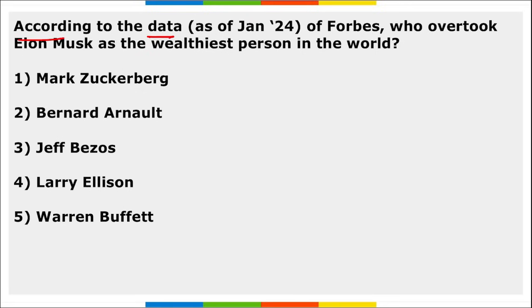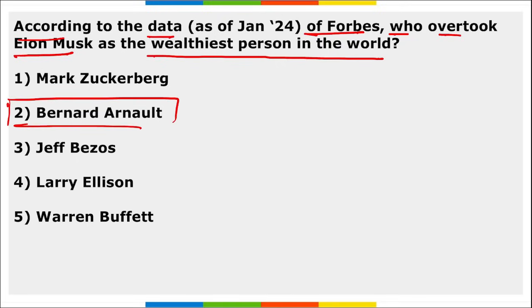Next, according to the data of Forbes, who overtook Elon Musk as the wealthiest person in the world? So Bernard Arnault, correct? He is the founder and chairman and CEO of the luxury brand Louis Vuitton, correct? And he took over Elon Musk to become the wealthiest person.